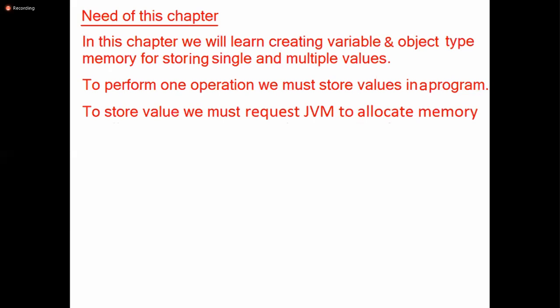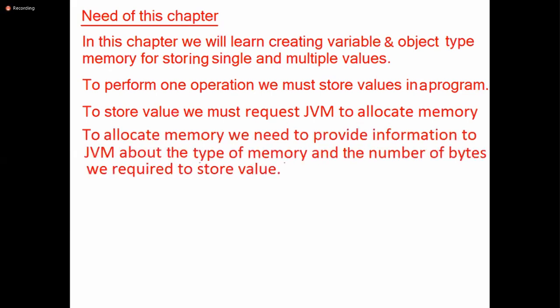So now that water bottle company will deliver those water bottles to my shop. Here HK Bakery is nothing but a program, and the shop that is delivering the water bottles is nothing but JVM. As a programmer, you must request JVM to allocate memory. We need to provide information to JVM about the type of the memory and the size of the memory we require to store value. Type of memory and the number of bytes we require to store value.